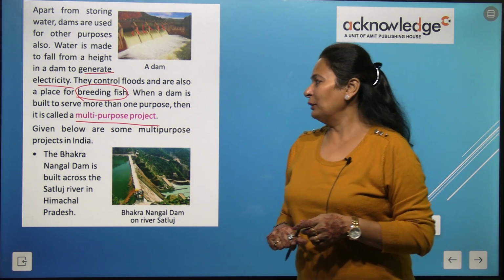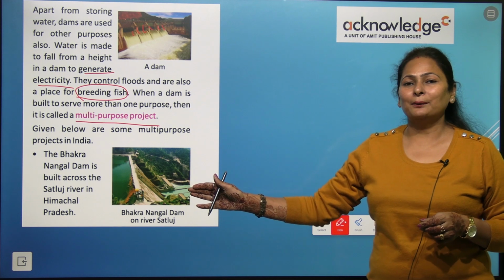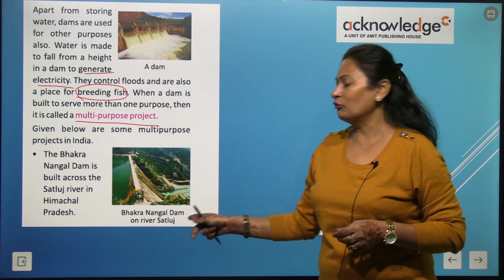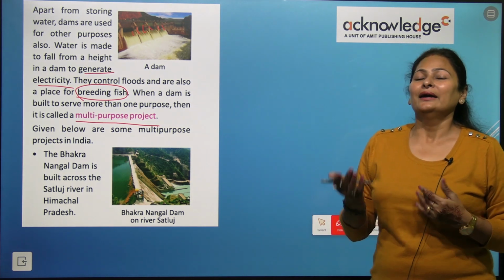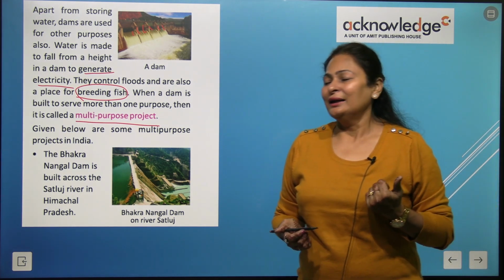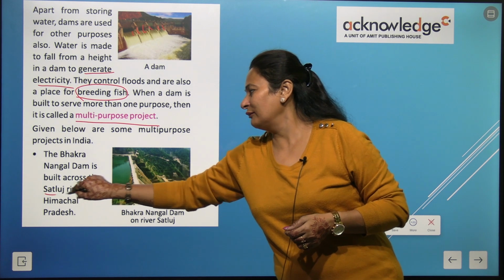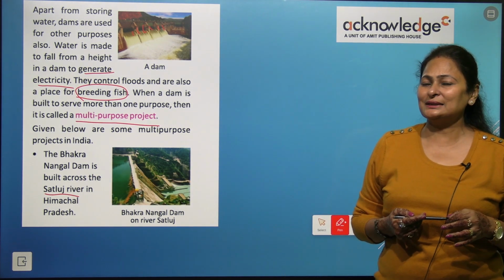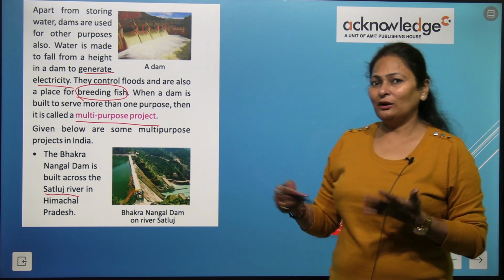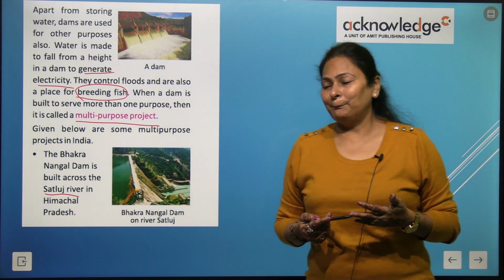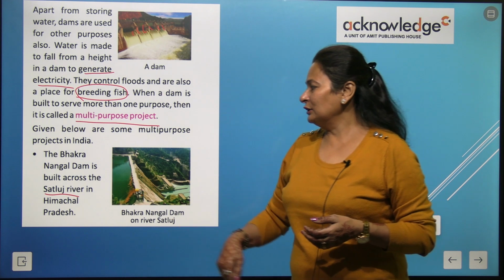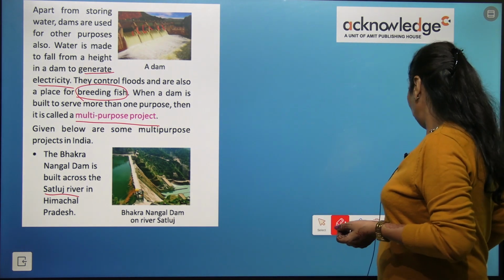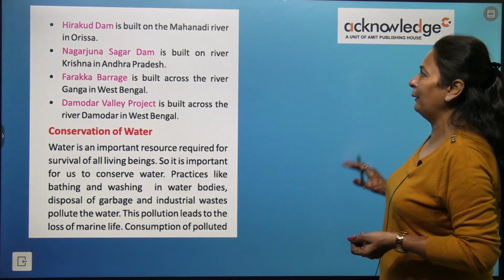Now, given below are some multi-purpose dam projects in India. Here is the picture of Bhakra Nangal Dam. It is built on the Satluj River. We have learned the Satluj River basin, Ganga basin and Brahmaputra basin, right? It originates from Tibet. So the Satluj River in Himachal Pradesh. So this is Bhakra Nangal Dam.